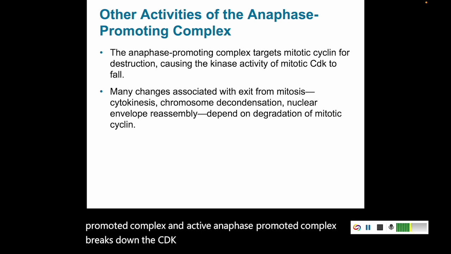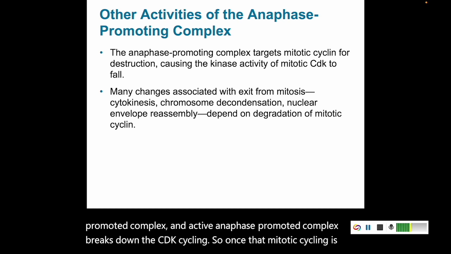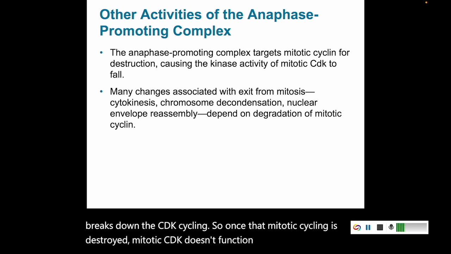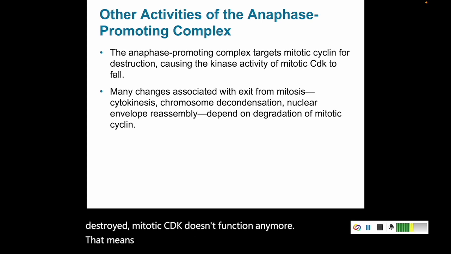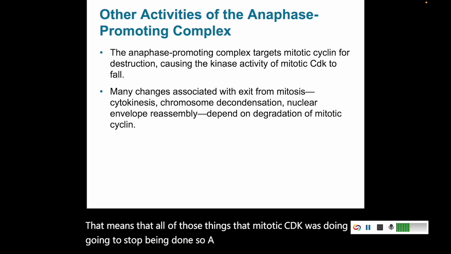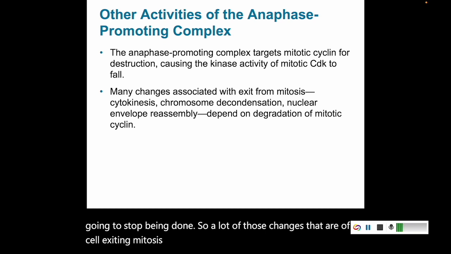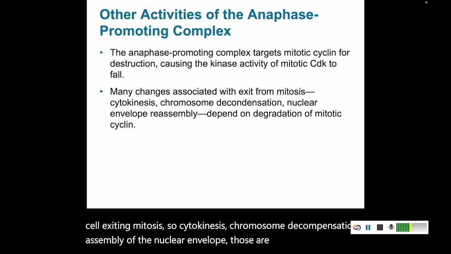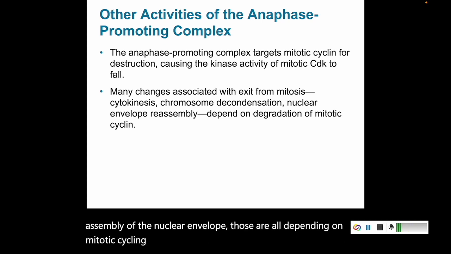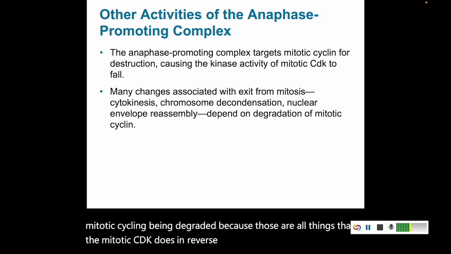So once that mitotic cyclin is destroyed, mitotic CDK doesn't function anymore. That means that all of those things that mitotic CDK was doing are going to stop being done. So a lot of those changes that are of a cell exiting mitosis, so cytokinesis, chromosome decondensation, assembly of the nuclear envelope, those are all depending on mitotic cyclin being degraded, because those are all things that the mitotic CDK does in reverse, right? So by getting rid of mitotic CDK, the cell can now exit from mitosis.